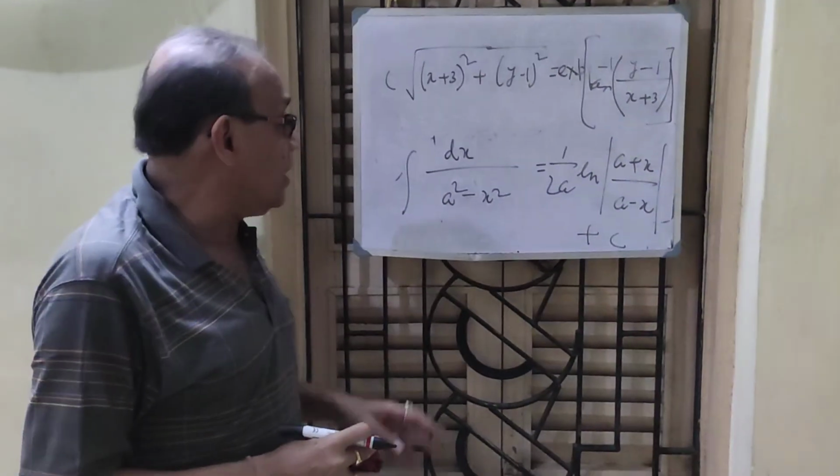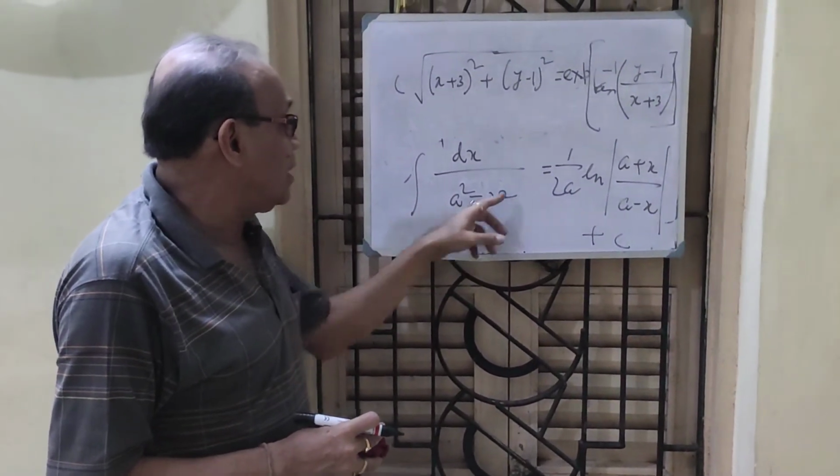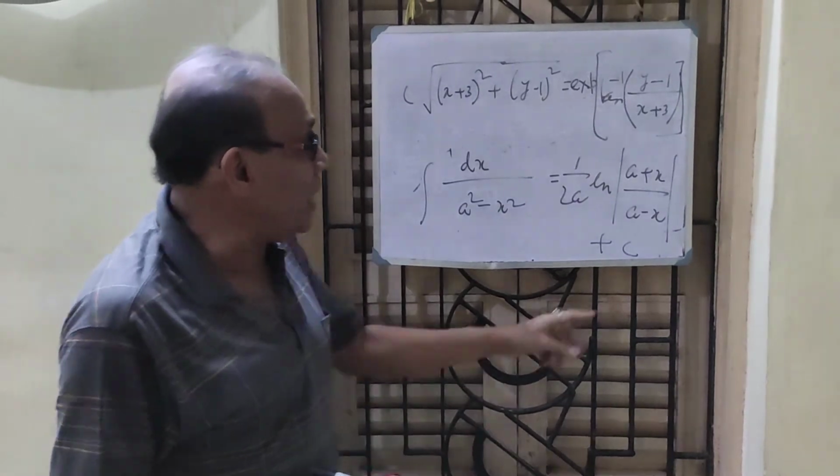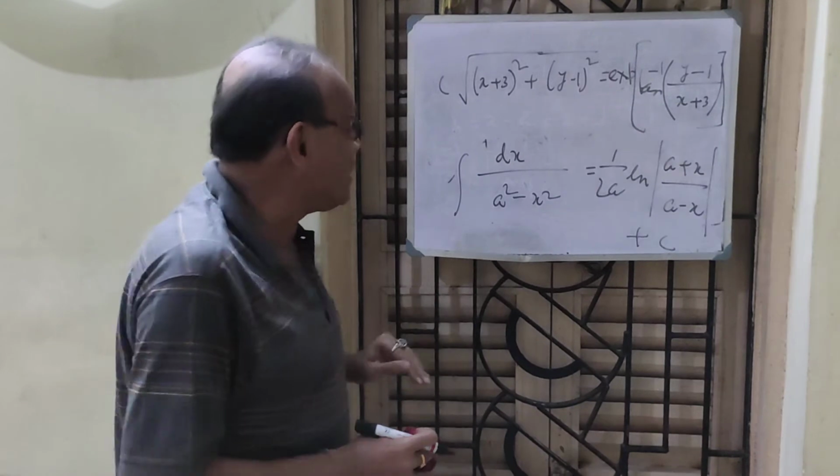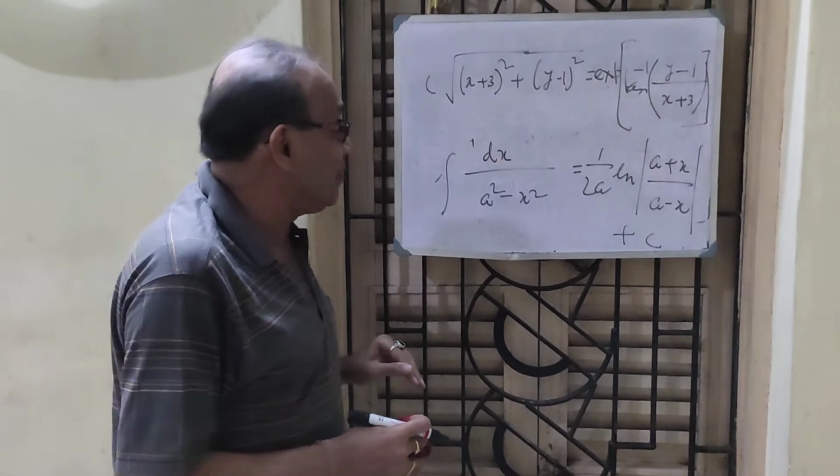Have you ever noticed when x equals a, this side goes to infinity. When x equals a, this side also goes to infinity. Infinity equals infinity. This is called an inverted integral.